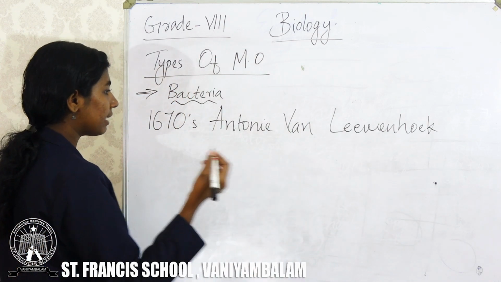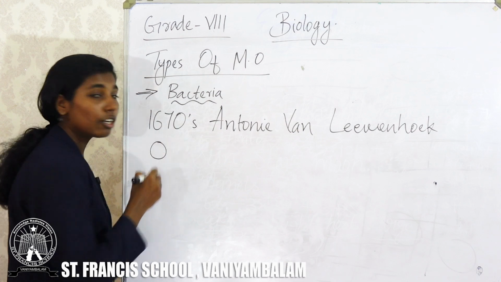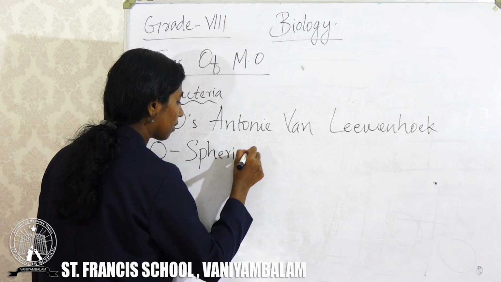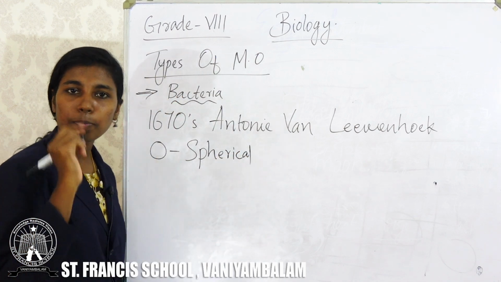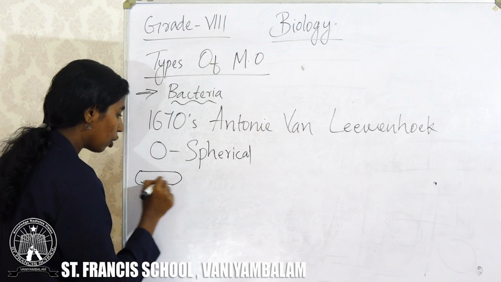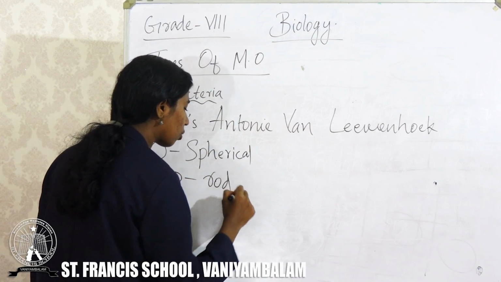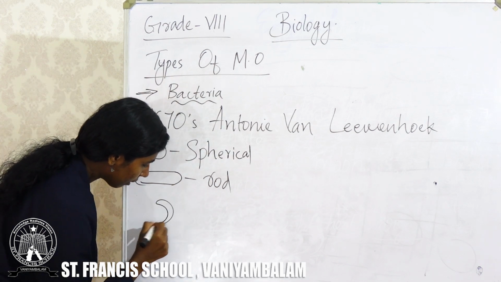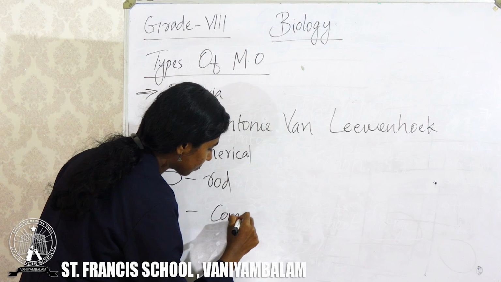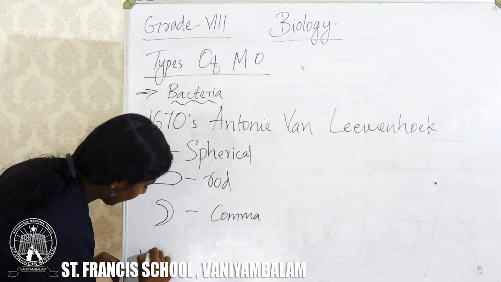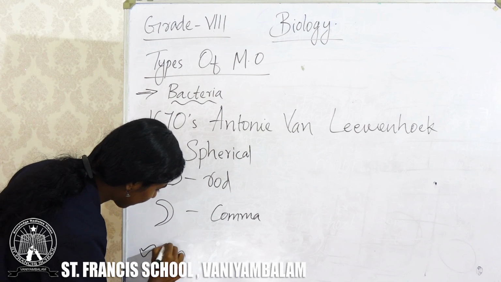Bacteria may be circular or spherical in shape, or rod shaped, or comma shaped, or spiral shaped.